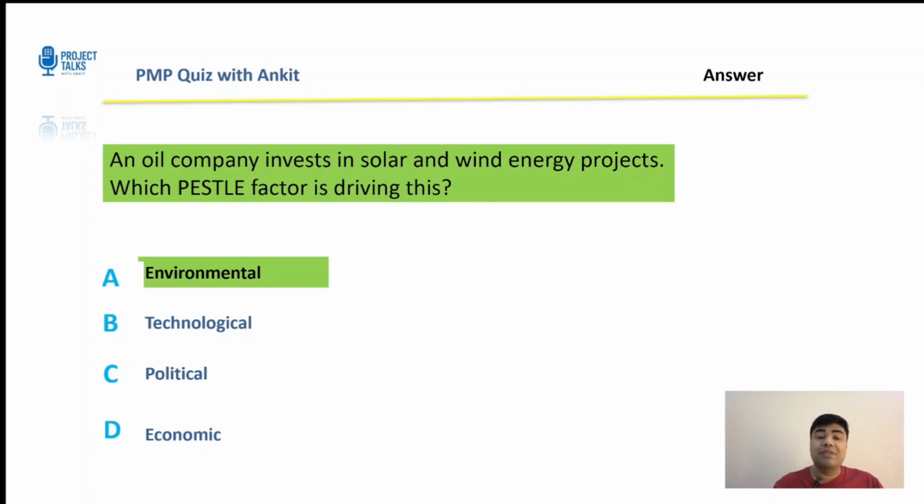So, what are the tips? Look for phrases like sustainability, carbon, green. They usually point towards environmental. Let's get to the next question now.